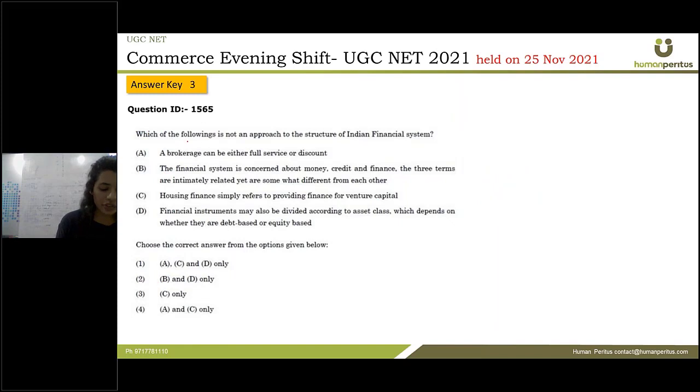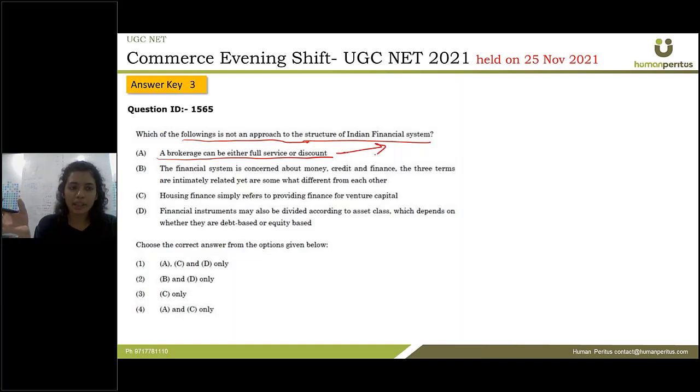So the next question is, which of the following is not an approach to the structure of the Indian financial system? Okay, the first one is saying a brokerage can either be full service or discount. Yeah, true, because there are various brokers in a capital market, in a stock market, who are charging their brokerage from you, right? So some are charging full service, full amount from you, and some are charging some discounted price, and some may be charging from your transactions, right? Maybe they get 50% of your transactions, whatever you are getting as a profit, they'll charge 50% of that, right?